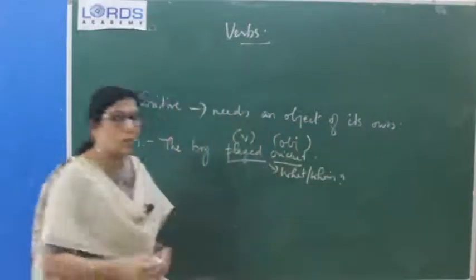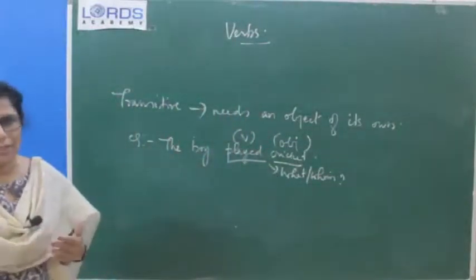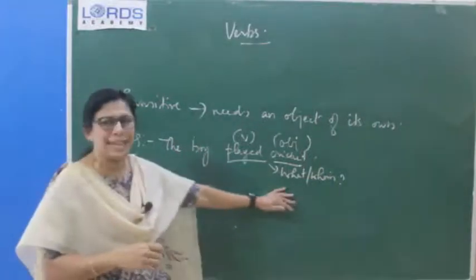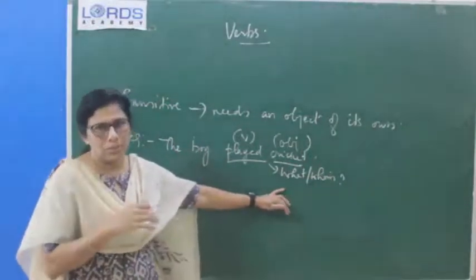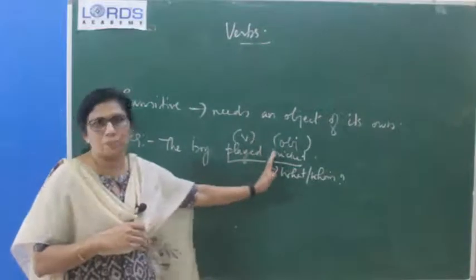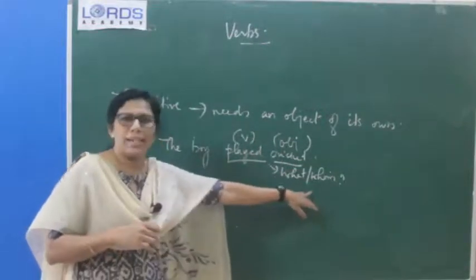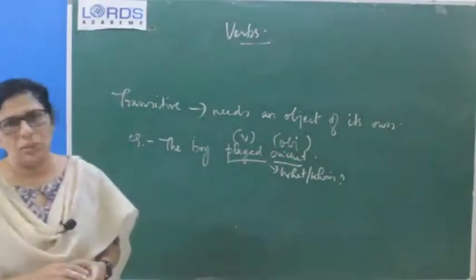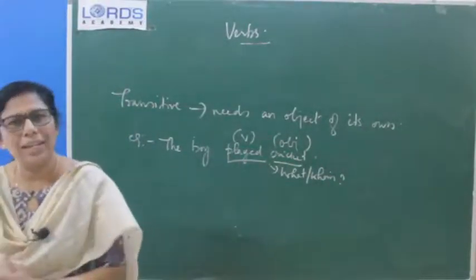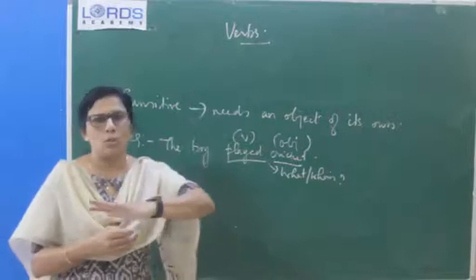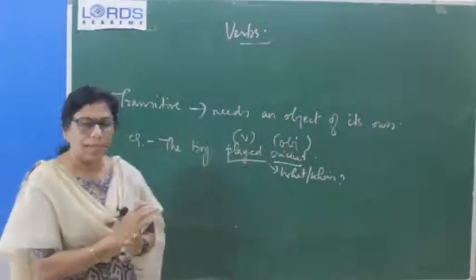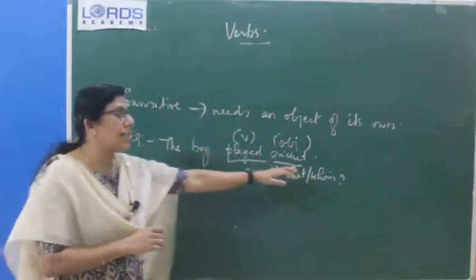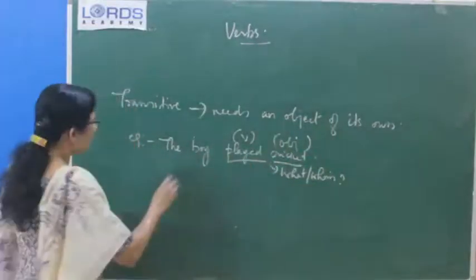If you have written the notes, in the first and second class I have explained in detail about transitive and intransitive verbs. You have to ask the question, what or whom, soon after the verb, and if you are getting an answer, that means that verb is a transitive verb, which needs an object to complete the meaning and has an object of its own. In both ways it is correct. So a transitive verb means a verb which has an object of its own.